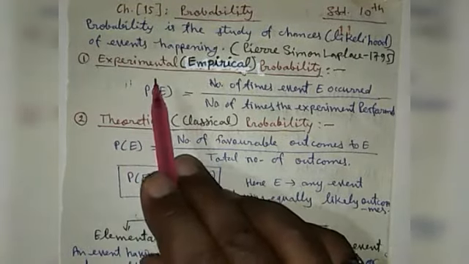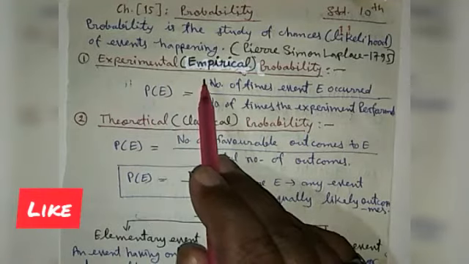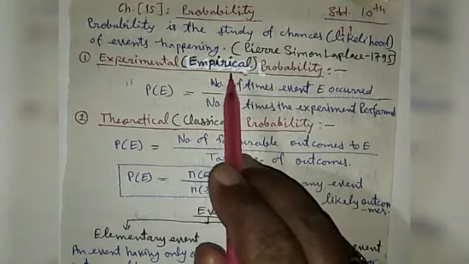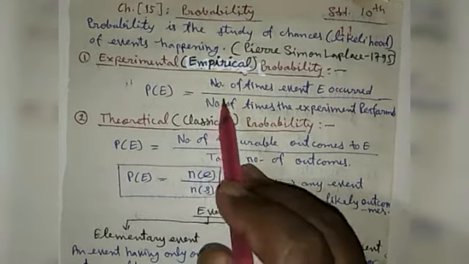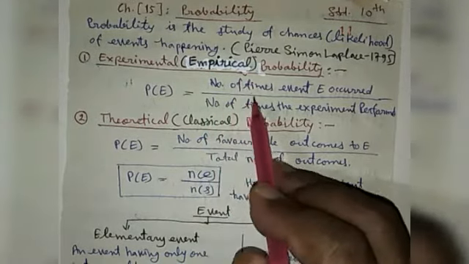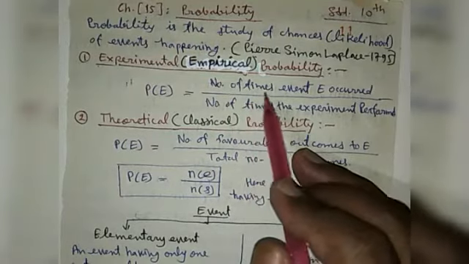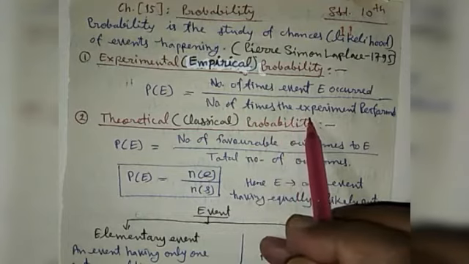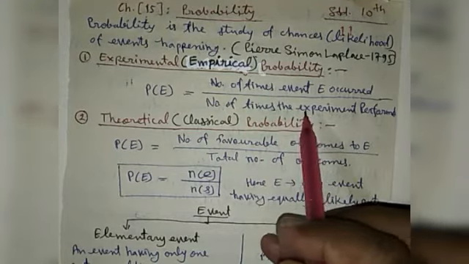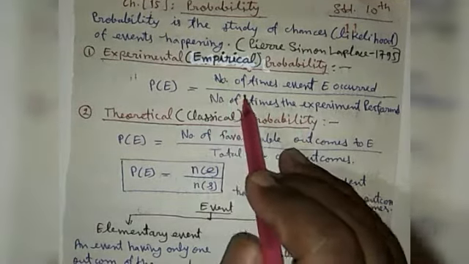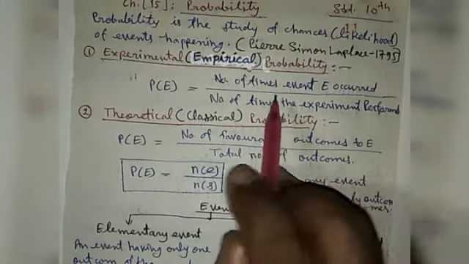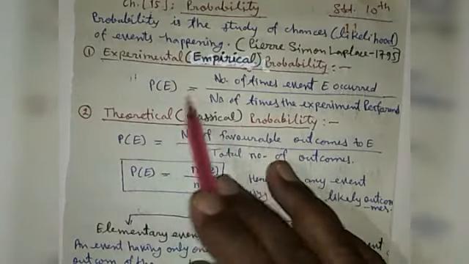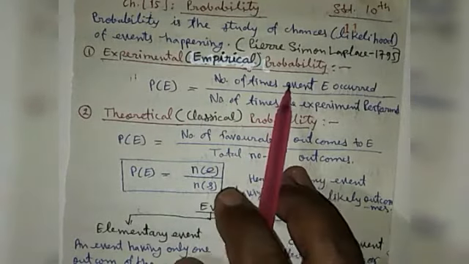The first one is experimental probability or empirical probability. Experimental probability you have studied in 9th standard. The probability P(E) is given by the formula: number of times event E occurred divided by the total number of times the experiment was performed. This experimental probability is based on the experiment which we performed. And these types of questions you have studied in 9th standard.